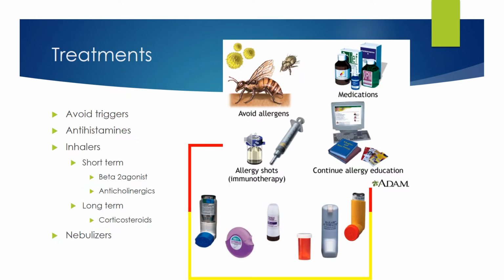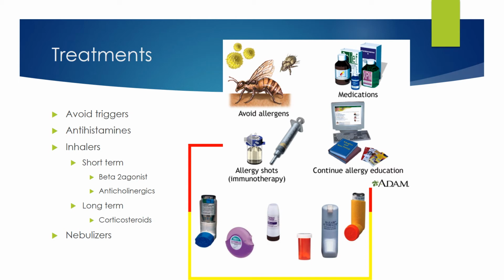Asthma can be treated by avoiding triggers altogether. However, for some individuals, avoiding pollution or pollen or any environmental factors can be challenging. There are medications such as antihistamines that help patients avoid or decrease the inflammatory responses in the smooth muscle. This medication has to be taken on a daily basis by individuals that have mild asthma and are exposed to the allergens for a long period of time.